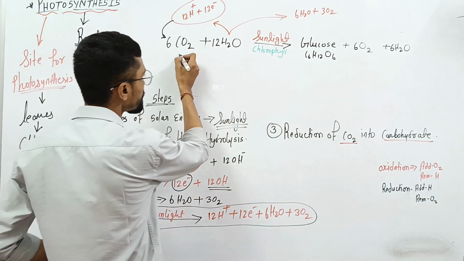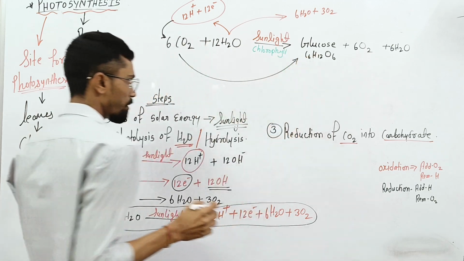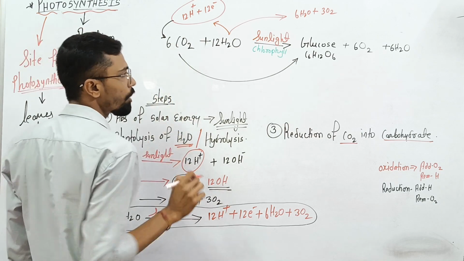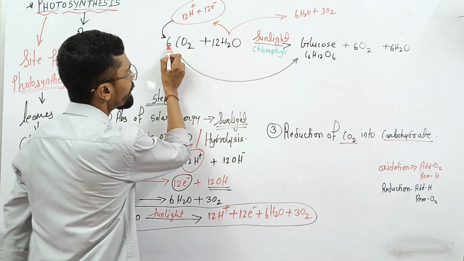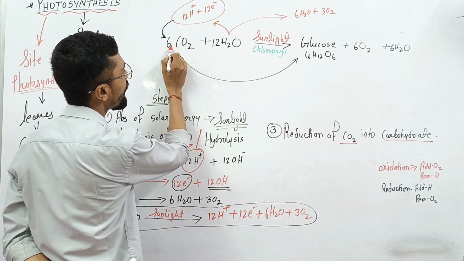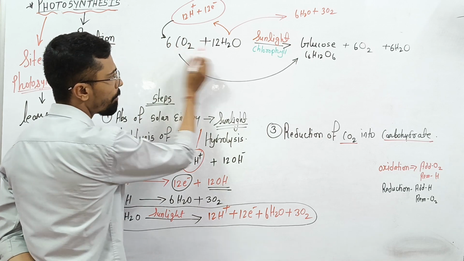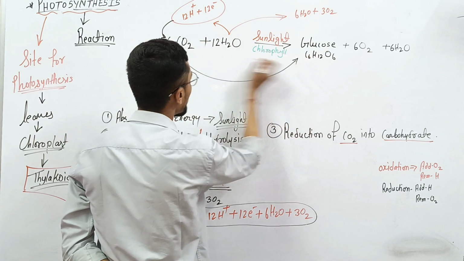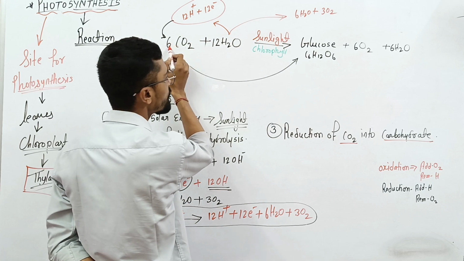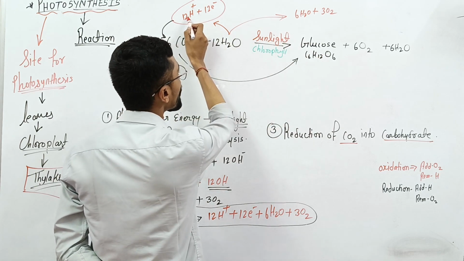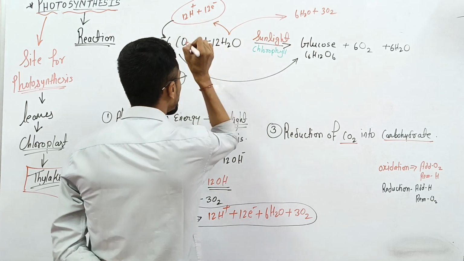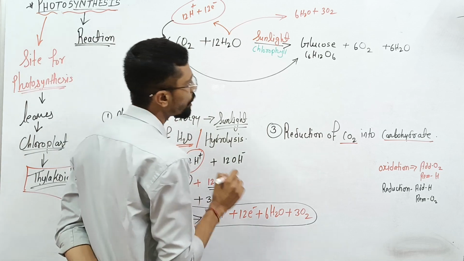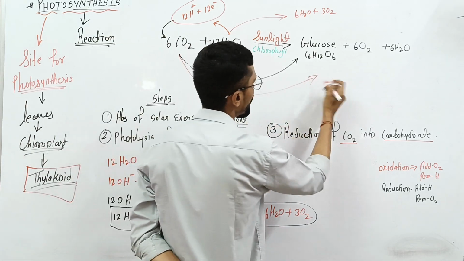They form glucose, C6H12O6, but they are still left with 6 molecules of oxygen here. If you see, you have 12 oxygen atoms in 6 CO2, but here only 6 are used. 6 molecules of carbon dioxide, 6 of carbon used, 12 molecules of hydrogen used from here. But still 6 molecules of oxygen are remaining.